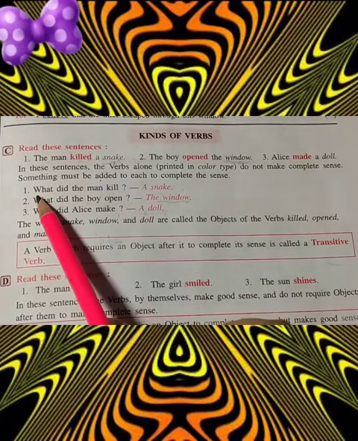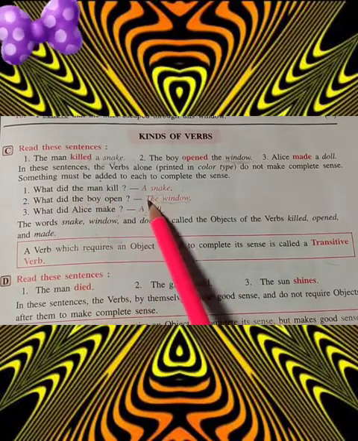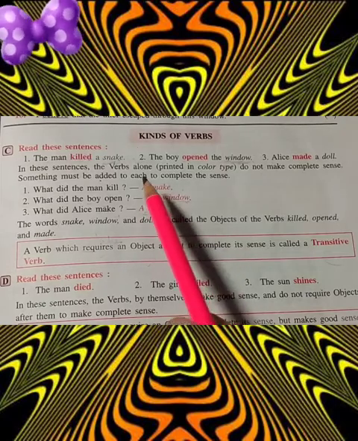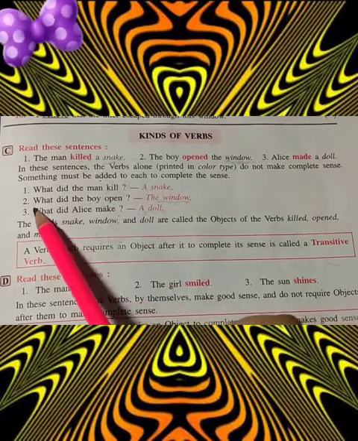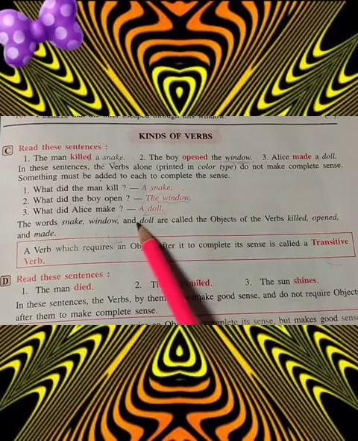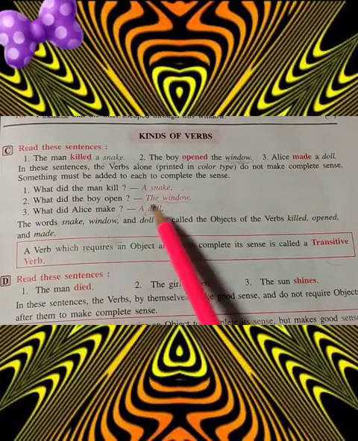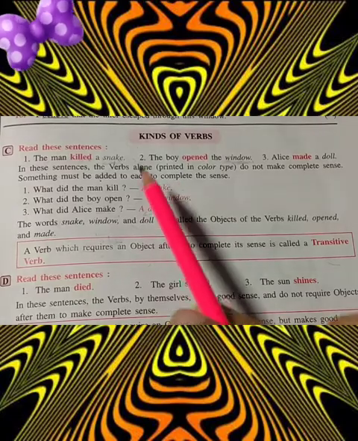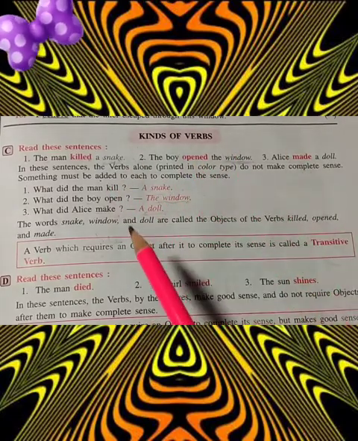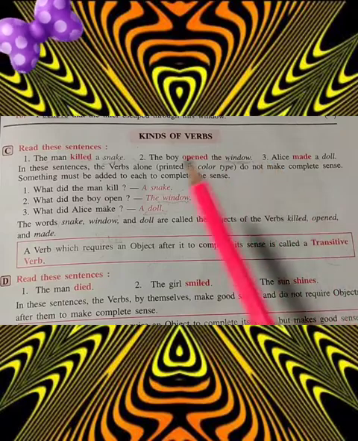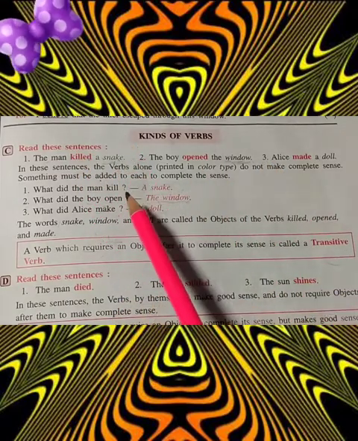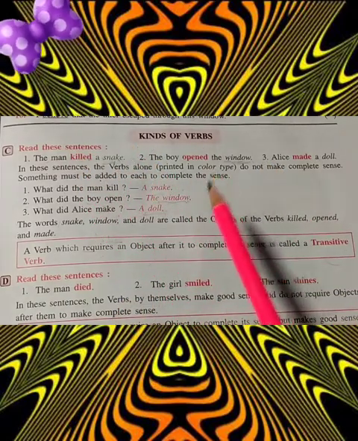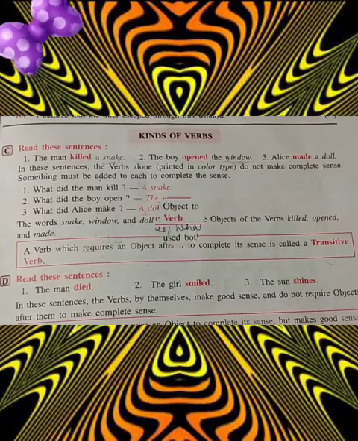Like in the first one, what did the man kill? We are getting the answer: a snake. What did the boy open? The window. What did Alice make? A doll. So these words are the objects and killed, opened, made are the verbs. So after the verb, an object is required. So it is called a transitive verb.